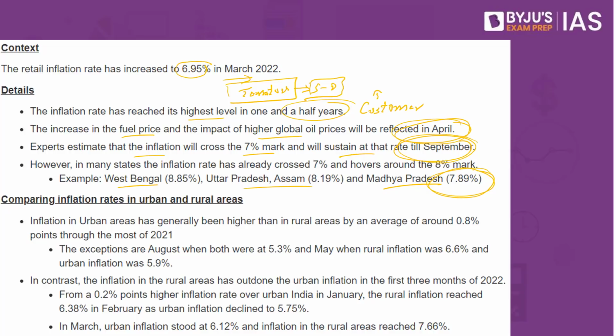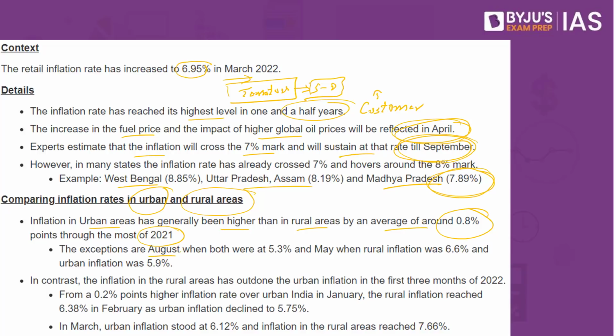Now, if we compare inflation in the urban areas and rural areas, why is it that inflation is more in the rural areas? Inflation in urban areas has generally been higher than in rural areas by an average of about 0.8% throughout 2021.